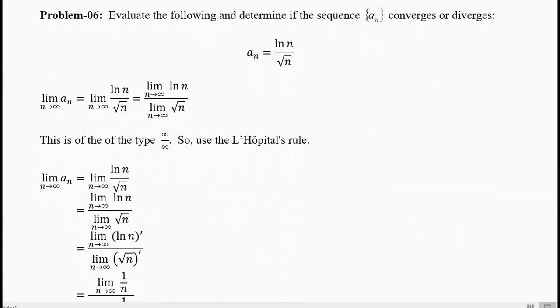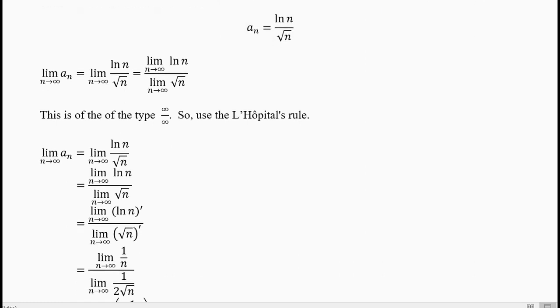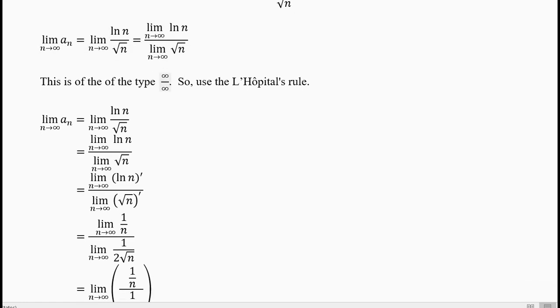Now problem number 6. Evaluate the following and determine if the sequence a_n converges or diverges. What's the formula? a_n equals ln n divided by root n. Now some of you can smartly guess the answer to be 0, but let's work it out. Let's take the limit of the fraction, the limit of the numerator and the limit of the denominator. You will get infinity by infinity. Go to page 2. You will be using the standard limits from there. Now it is of the type infinity by infinity, so let's use L'Hopital's rule.